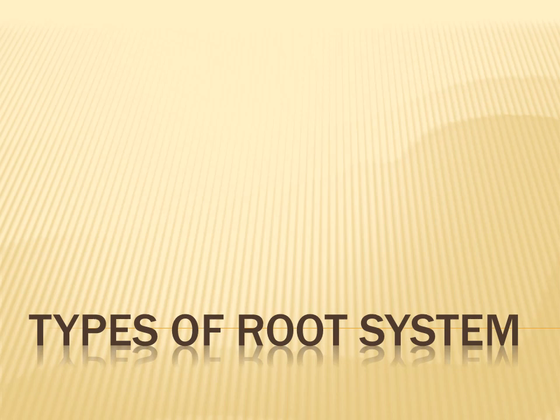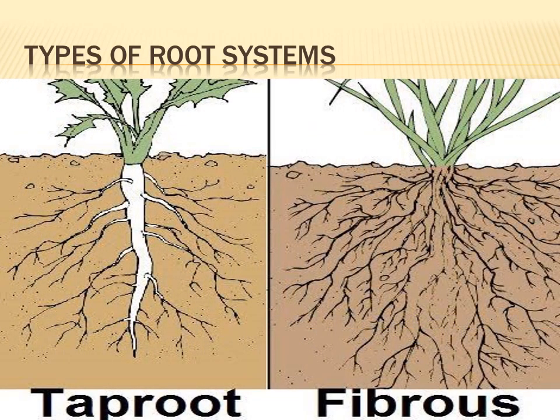Then types of root system. Now we are going to learn. Two types of root system are there. Listen carefully, and while I ask the question, try to answer it in your mind. That is only helpful for easy study. Come, let's see the types of root system. Look at this picture carefully. These are the two types of root system. First one is taproot system. Second one is fibrous root system.